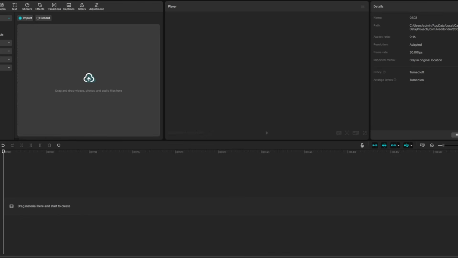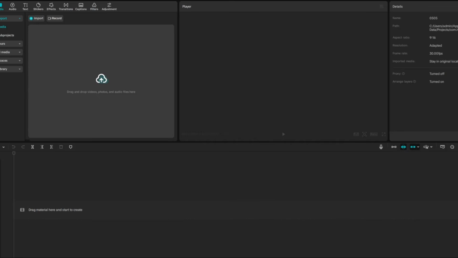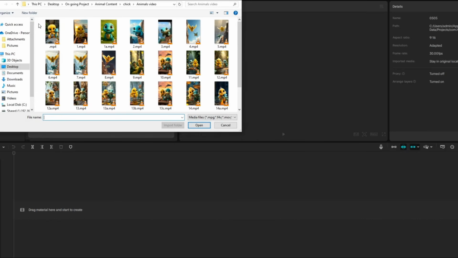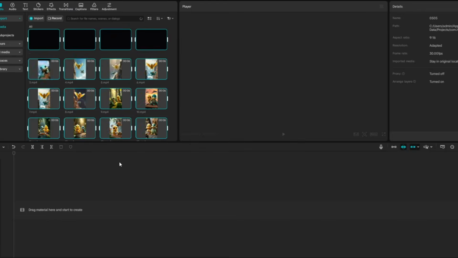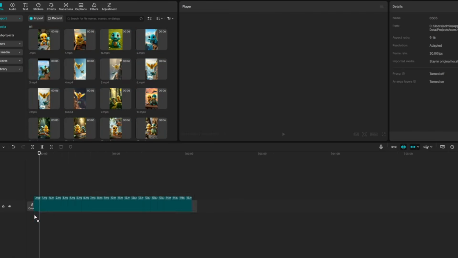Open CapCut on your computer. You can also use any other video editing software you have available. Click on New Project, then select Import to add all the video clips you want to include in your project. Next, drag all your video clips onto the timeline.